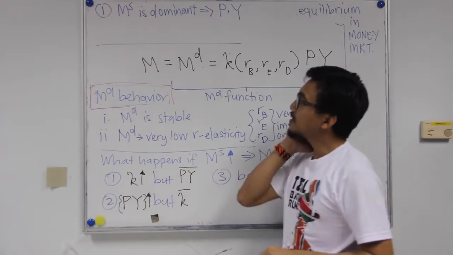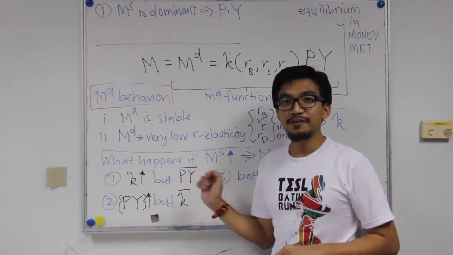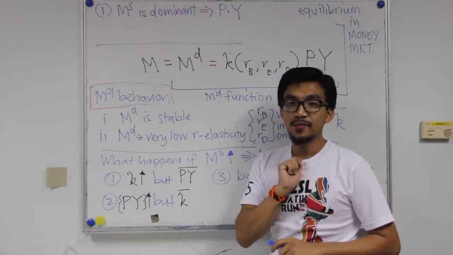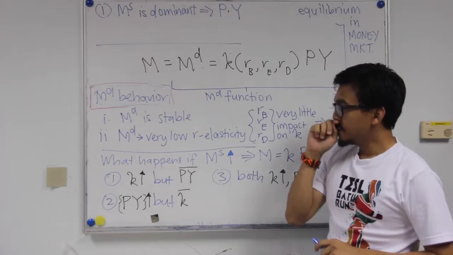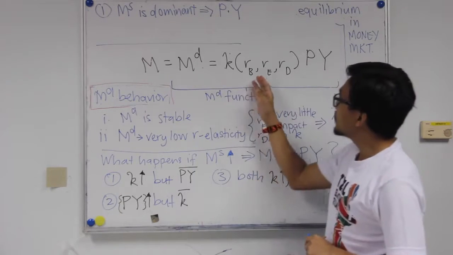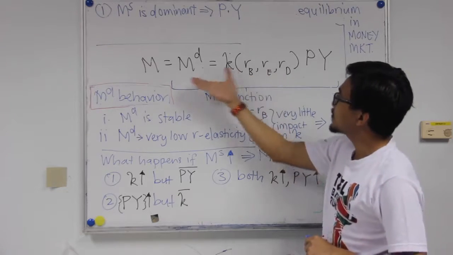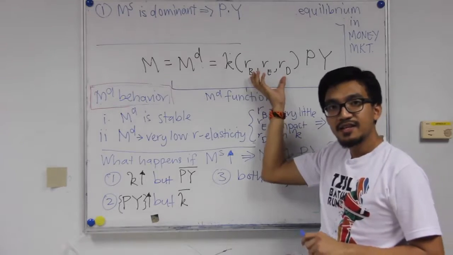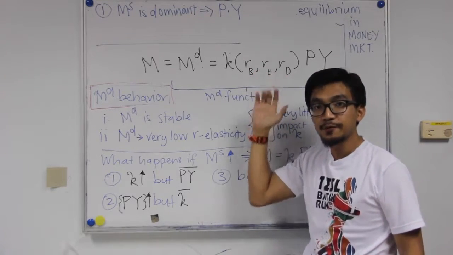Now let's move on. We need additional assumptions in order to support this proposition. The monetarists add another assumption to explain the relationship between money and these three different types of interest rate or rate of return.